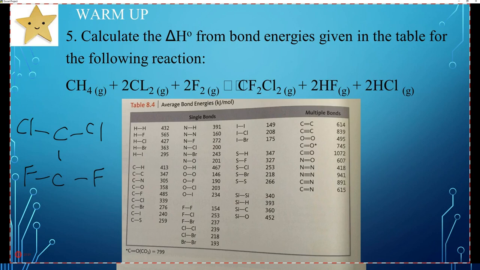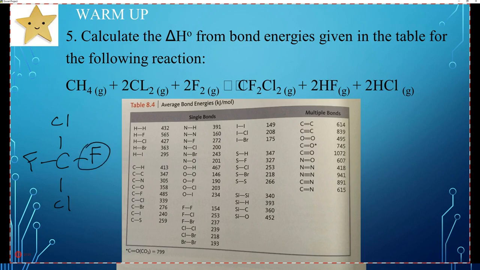Actually, no. This is what it looks like. Let me redraw that. The arrangement doesn't really matter. The fact is, there's 1 carbon, 2 fluorines, and 2 chlorines, so 2 of these arms are fluorine and 2 of them are chlorine. So we have a carbon-chlorine bond. There's 2 of them. Carbon-chlorine is right here. So that's 2 times 339.